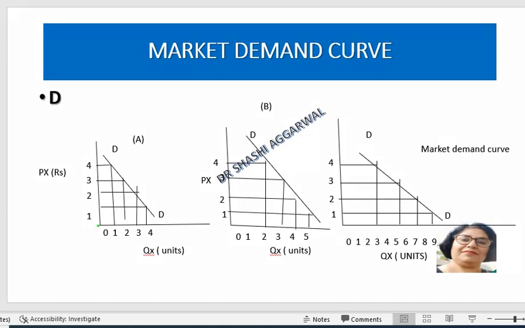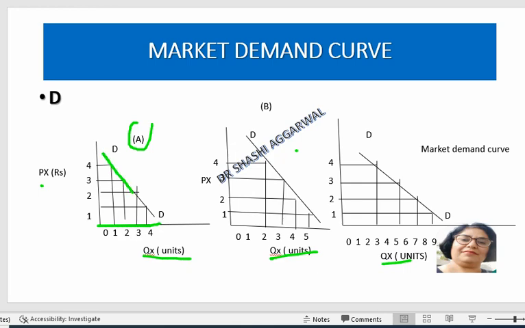Here on the y-axis we will write the quantity and here the price. This is the demand curve of A. This is the demand curve of B. Quantity and price. So here we will draw the demand of A on the basis of the table.